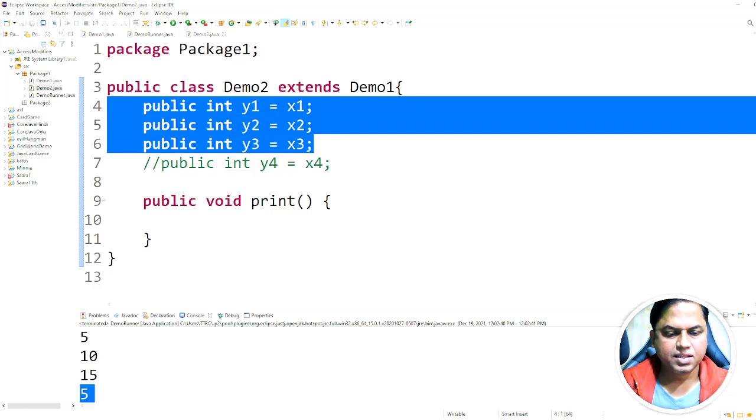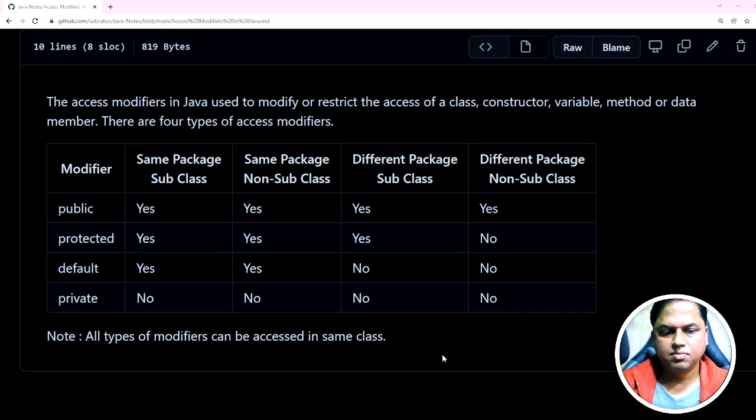Okay, then next we will try to access these things from a subclass of a different package, not the same one. And definitely we will see that public and protected can be accessible, but default and private cannot. Okay, so let's see.